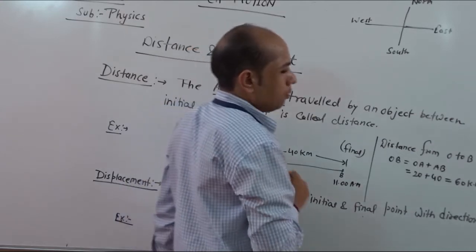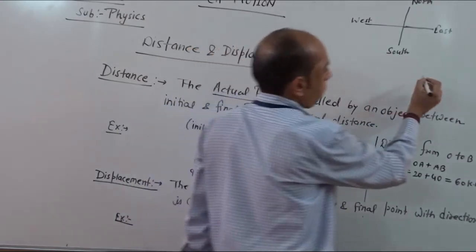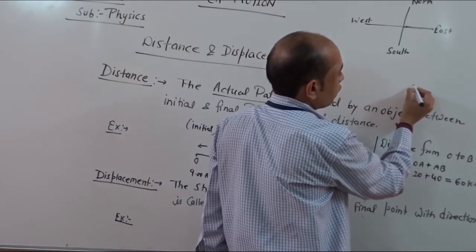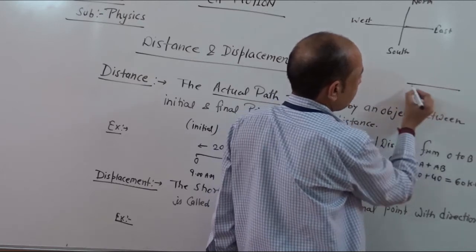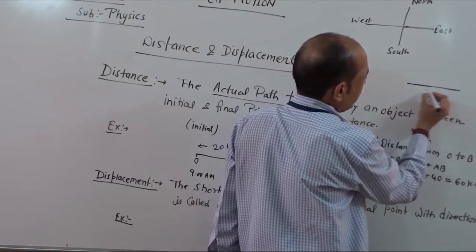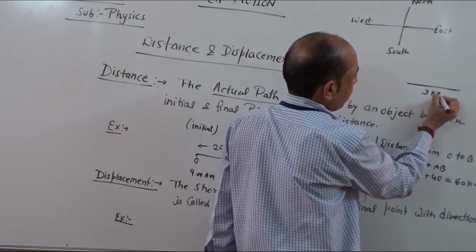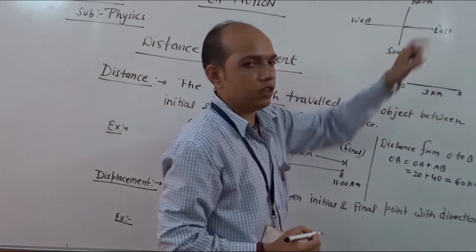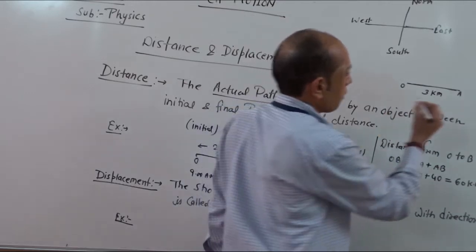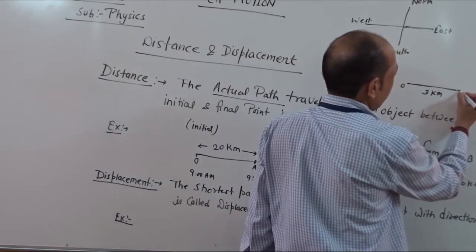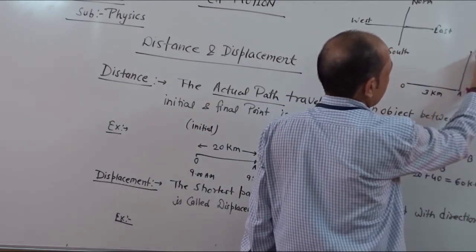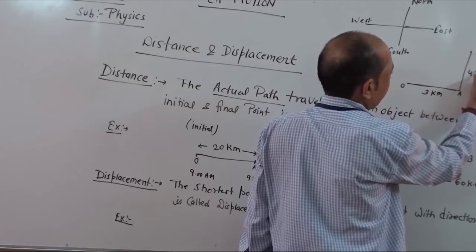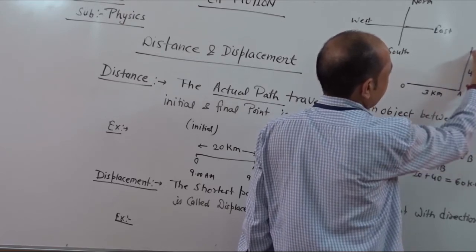So now we take one example. Suppose a bus first moves 3 km from O to A in east direction, then from A to B it travels 4 km.